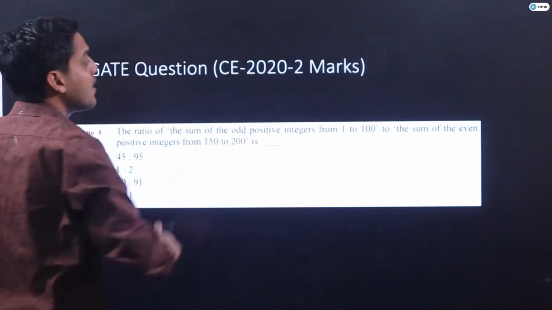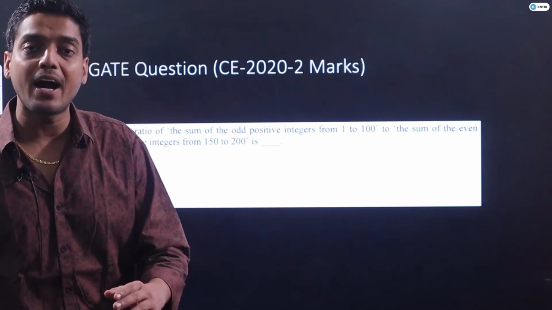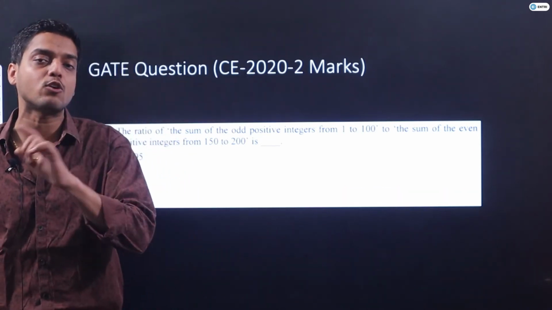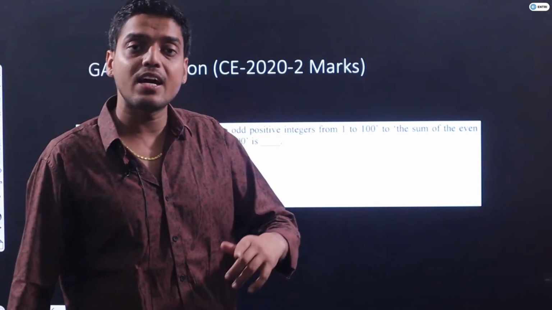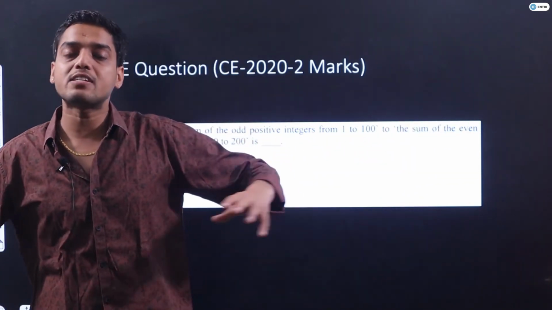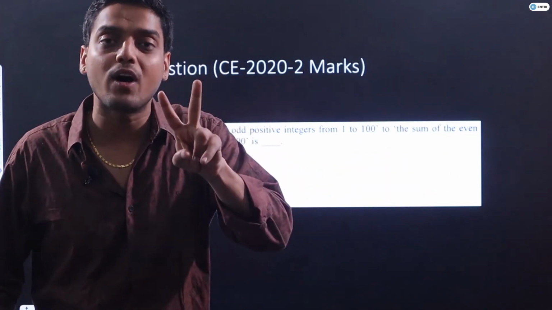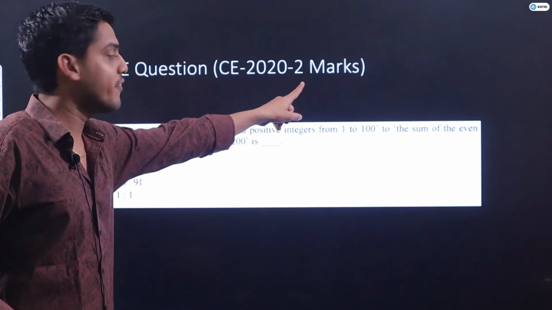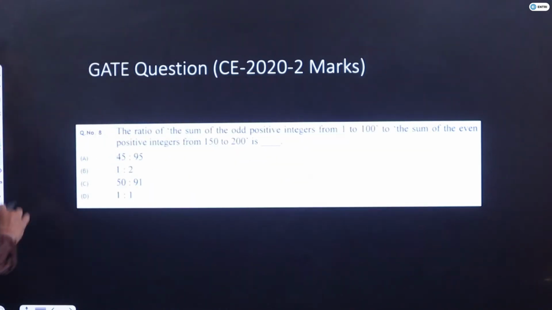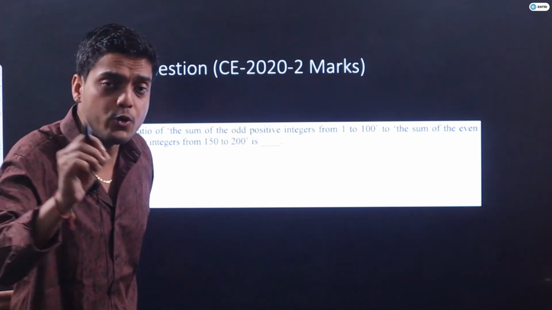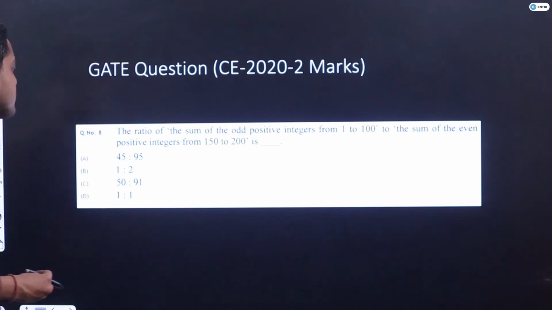A 2 mark question can be the most difficult question of your GATE exam, because the maximum mark limit for any particular question in your GATE exam is 2. So if the examiner sets a kind of question which has never been made yet, the limit is still 2 marks, and for this question also it is 2 marks. Clear? This is the importance of general aptitude. This is the beauty of GA: a very easy concept can give you 2 marks.